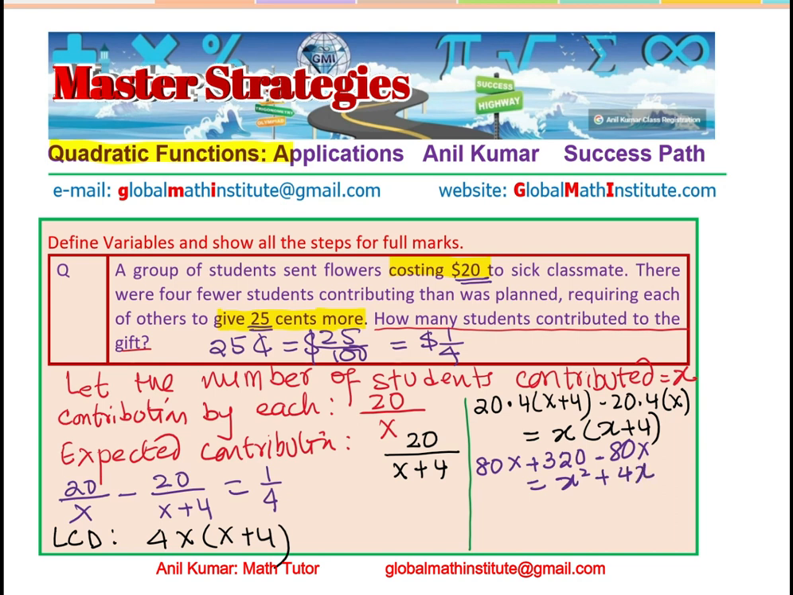Clear? So now we can bring all the terms together. As you can see, this 80x and minus 80x will cancel. So let's rewrite, changing ink so that you don't get confused. We get x squared plus 4x minus 320 equals to 0. Makes sense? So far, no problems, right?